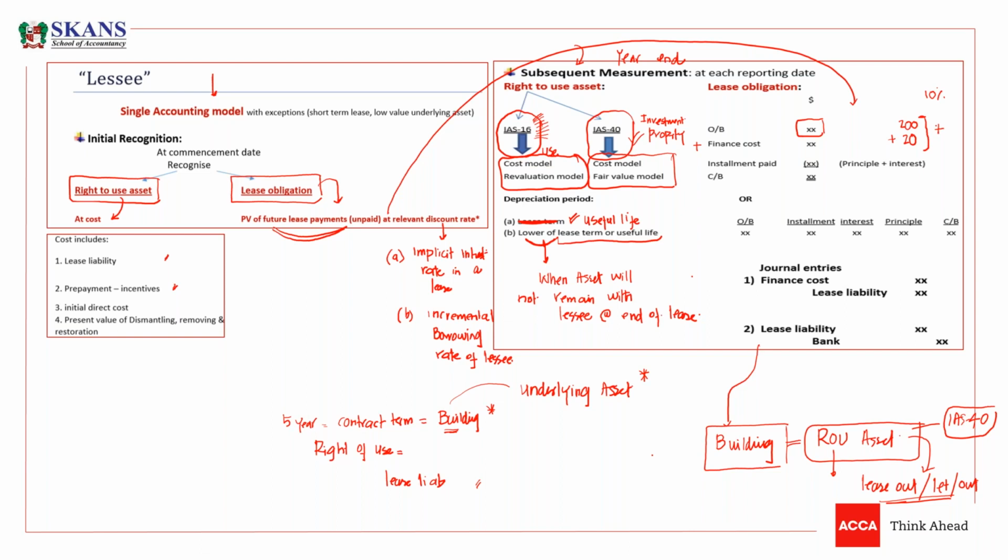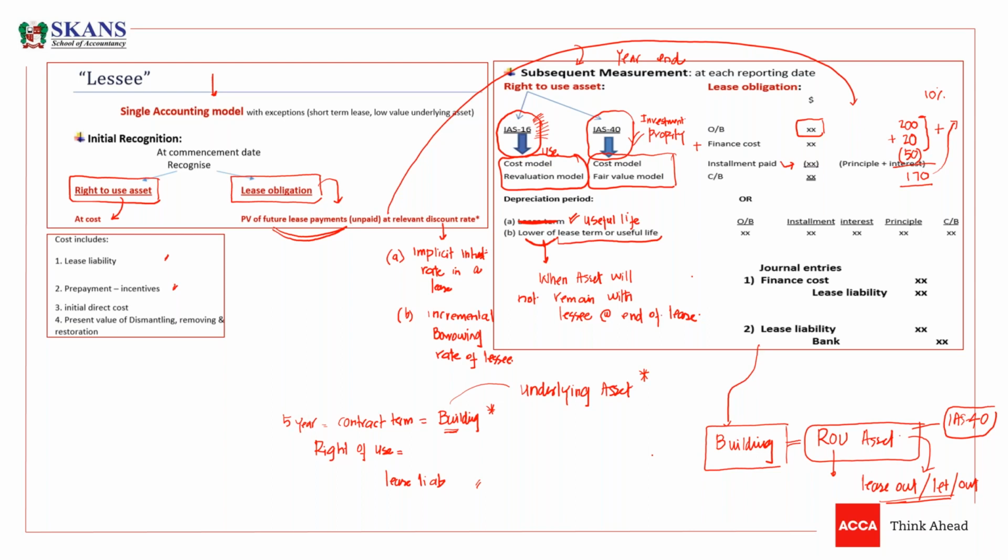Now we have to pay the installment. And what is that installment? If I'm paying an installment of 50, this 50 is going to decrease my liability. So my new liability would be exactly 170. So this is my new liability. And this table will be the same for the next year, and obviously it will be carried forward as it is, but the opening balance will change. For year two, the opening balance would be 170.